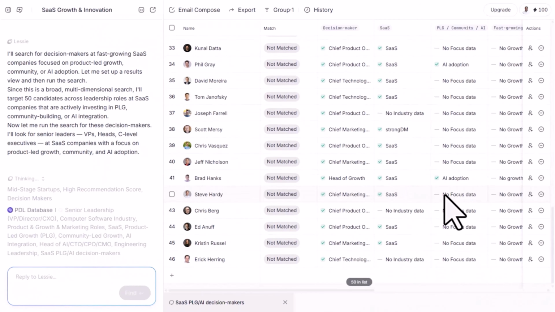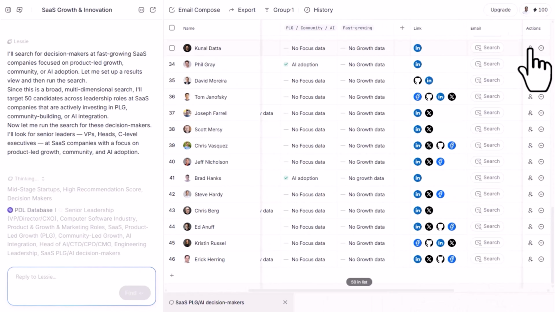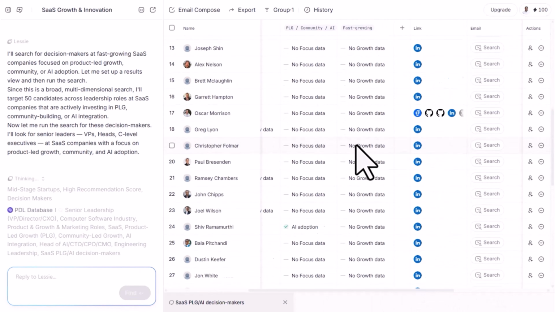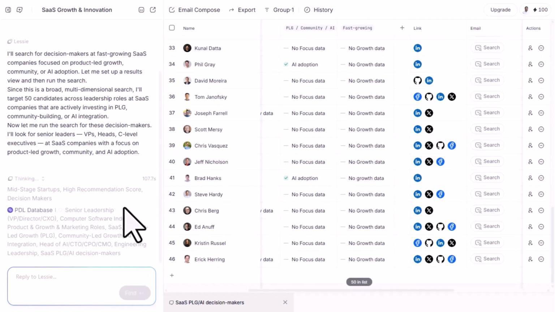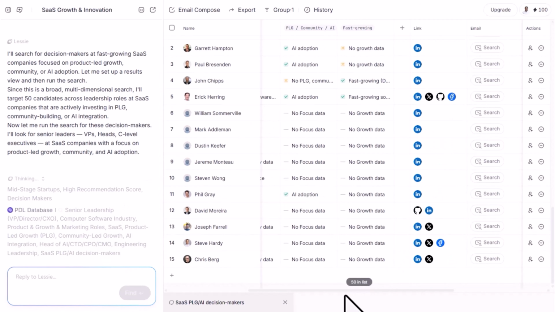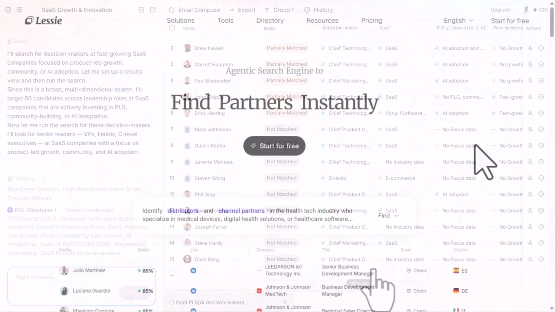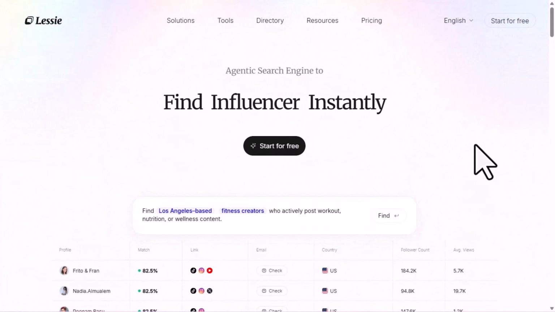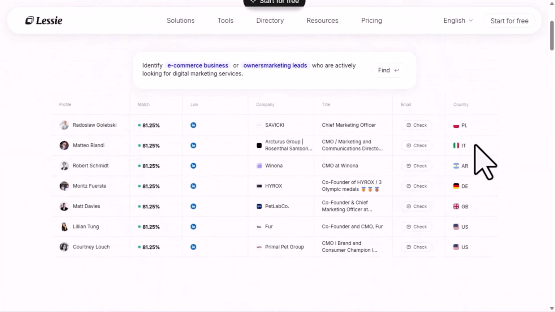And that is probably the clearest way to understand the product. Lessie AI is not just about finding more people. It is about finding the right people with more precision, more speed, and more usable context, then making it easier to take the next step. Whether you are building a prospect list, sourcing talent, finding creators, identifying investors, or researching niche operators in a specific market, the product is built around a very real problem. Not a lack of information, but a lack of intelligent, actionable discovery.